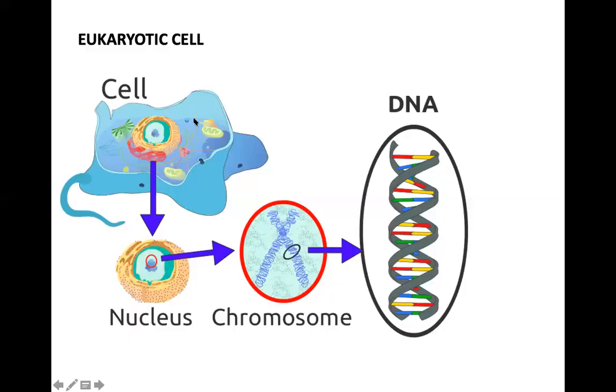This is a eukaryotic cell. Inside the eukaryotic cell, you can see the nucleus. Inside the nucleus, we have got chromosomes, and these chromosomes are made up of DNA. The full form of DNA is deoxyribose nucleic acid.